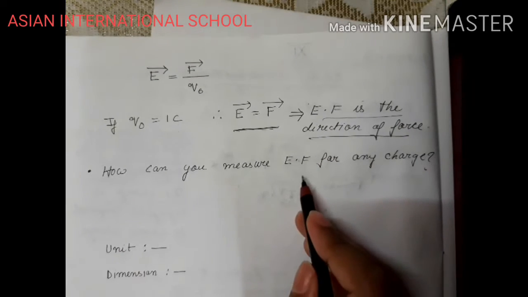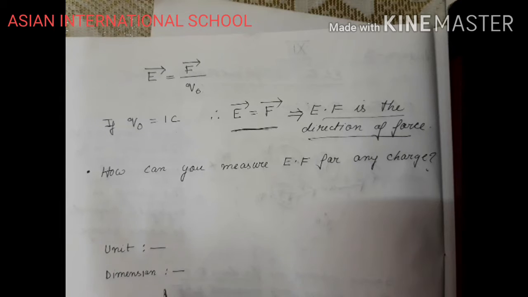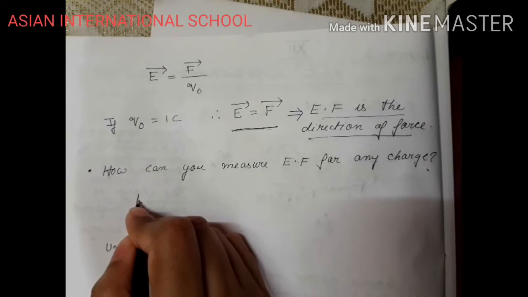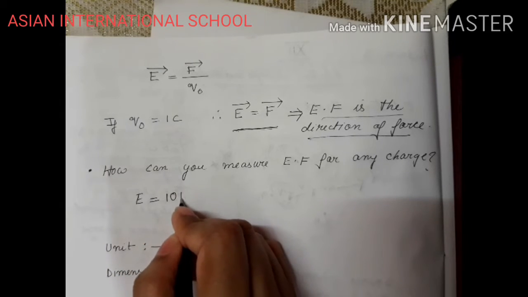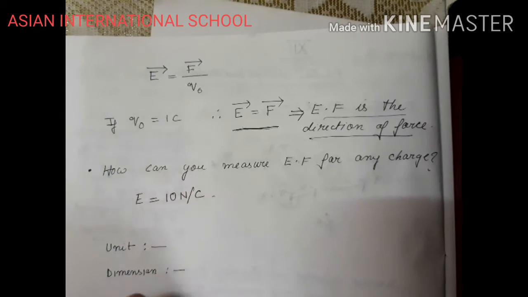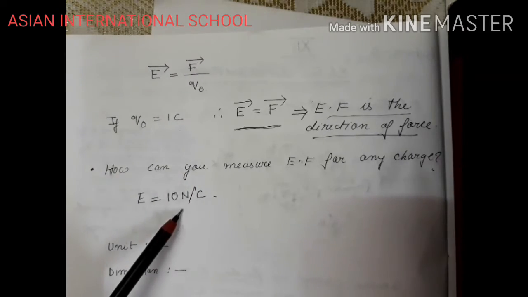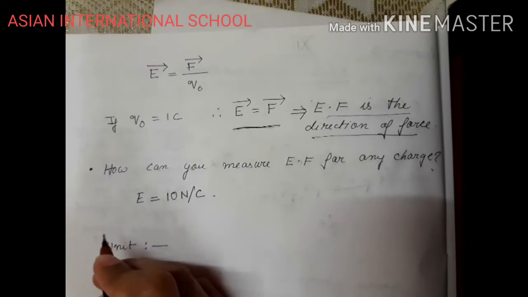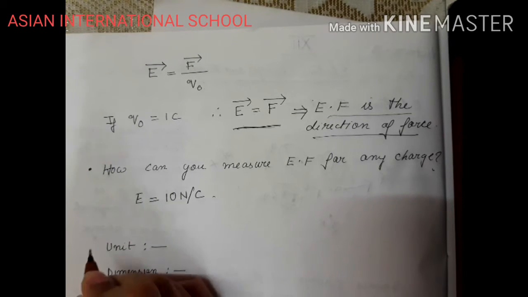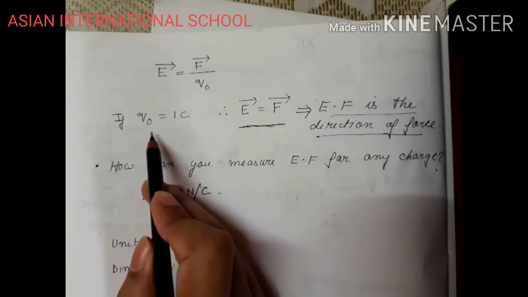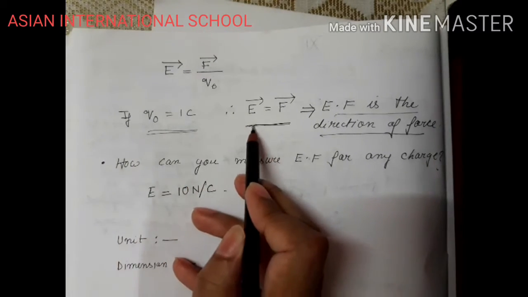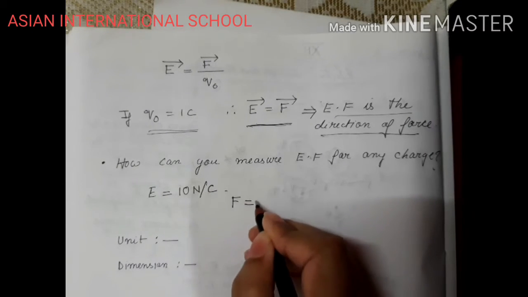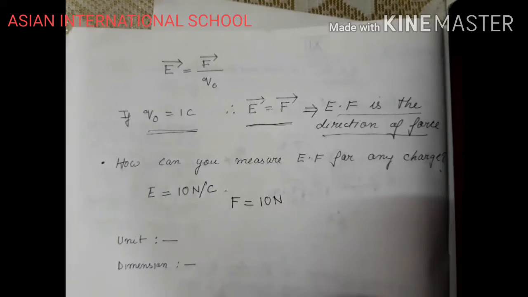Okay. So how can you measure electric field for any charge? Suppose there is an electric field, and that electric field is 10 Newton per coulomb. Unit for force is Newton. Unit for charge is coulomb, right? Now if I bring a source charge, test charge. So test charge is how much? 1 coulomb, right? That is E equals F. So the force which will be experienced by the test charge will be 10 Newton.